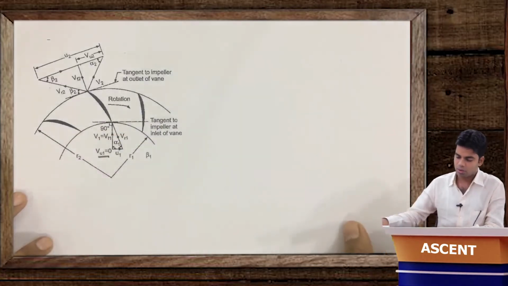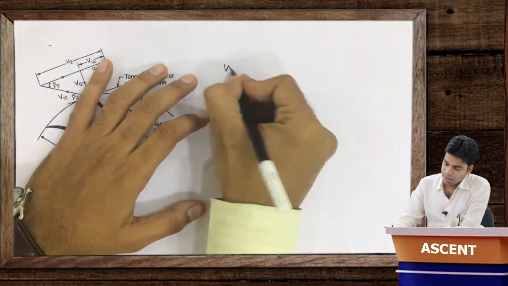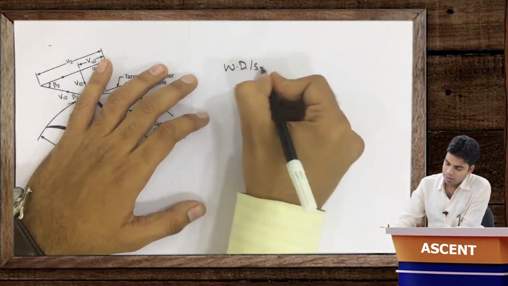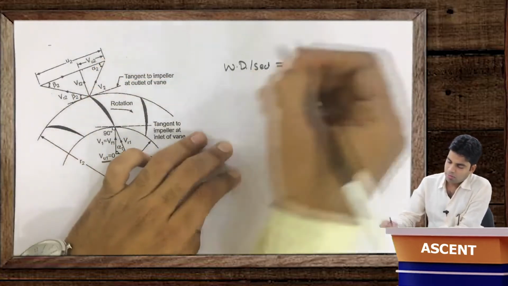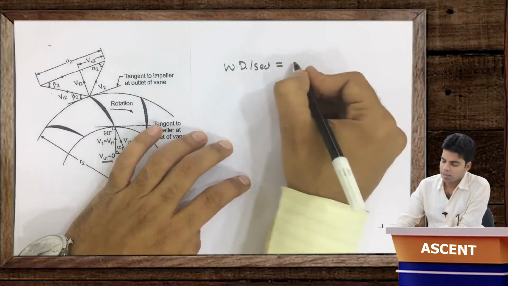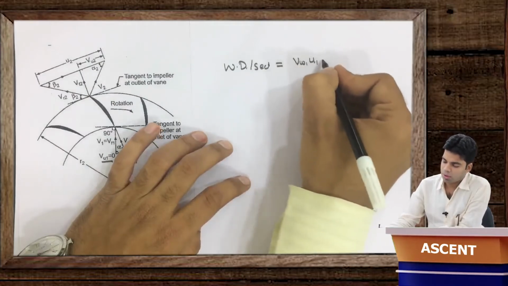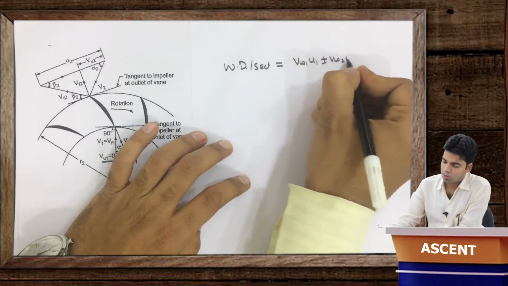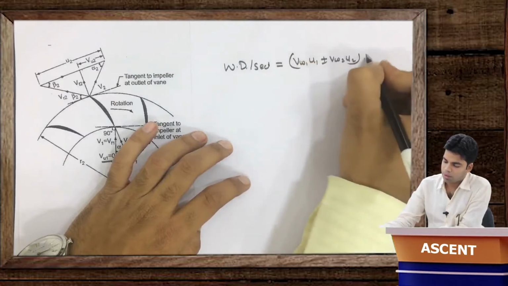Okay, so this is the centrifugal pump. Work done per second, or power required by this pump, as we know, is equal to VW1 U1 plus minus VW2 U2, into m. If you remember this.